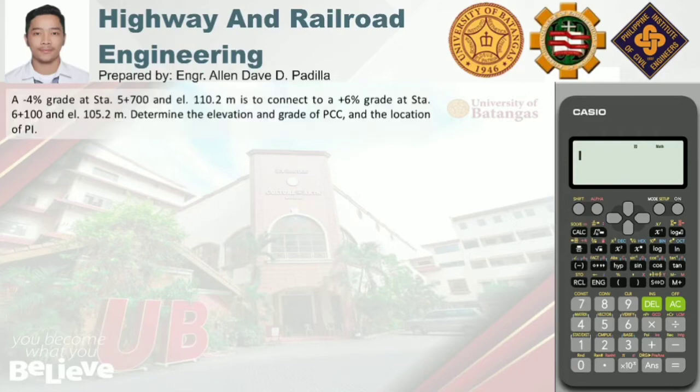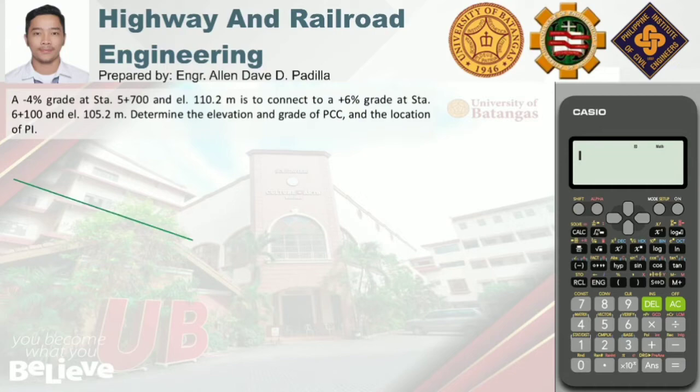A negative 4% grade at station 5 plus 700 and elevation 110.2 meters is to connect to a positive 6% grade at station 6 plus 100 and elevation 105.2 meters. Determine the elevation and grade of PCC and the location of the point of intersection. Okay, so i-convert muna ulit natin yung worded problem into an illustration. So i-drawing natin yung figure using the given values.